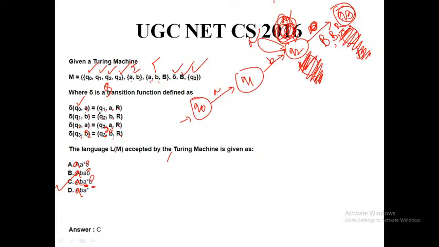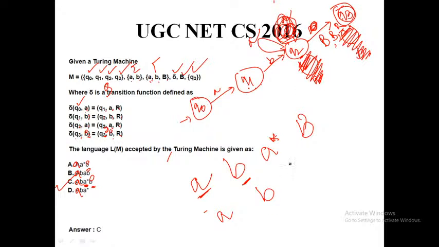I have corrected the mistakes in the problem. At Q0 I receive A, so my string is A, B, A star, B, capital B. That is my string. So first is A. At Q0 I receive A, I move to the next state, that is Q1, and I replace this A in the tape by A. Next, at Q1 if I receive B, I move to Q2 and I replace this B by B in the tape.